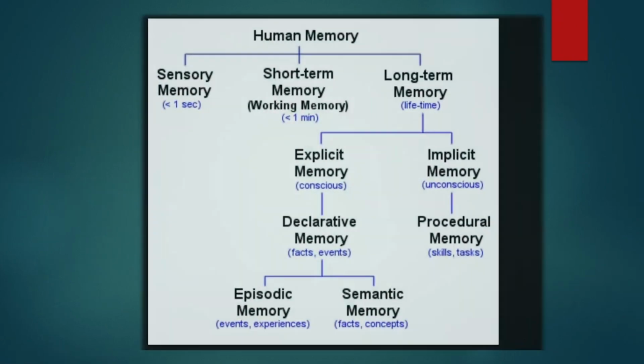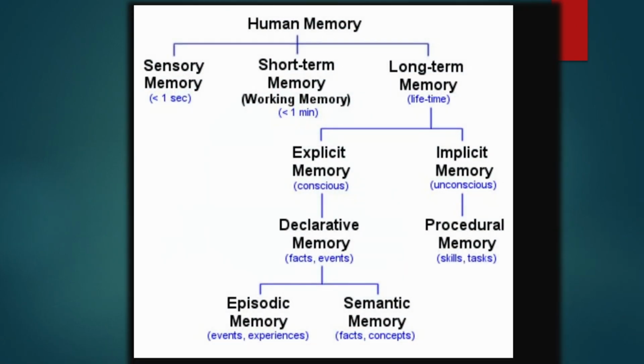Coming to the types of memory. Types of memory are mainly of three types: sensory memory, short term memory and long term memory. Sensory memory lasts less than 1 second. Short term memory is a working memory, and it holds in our brain for less than 1 minute. Long term memory remains for a lifetime.